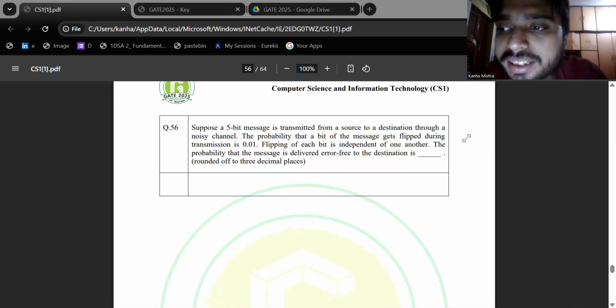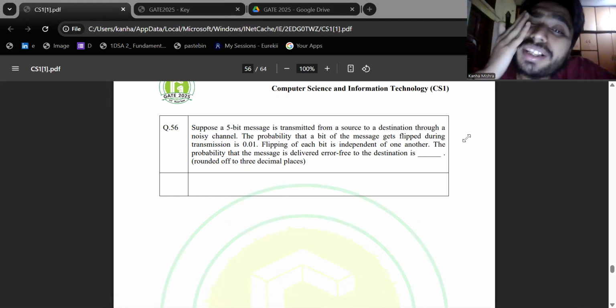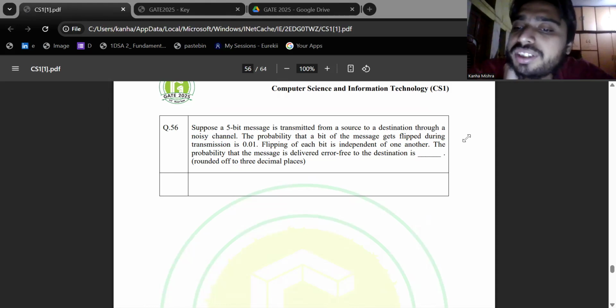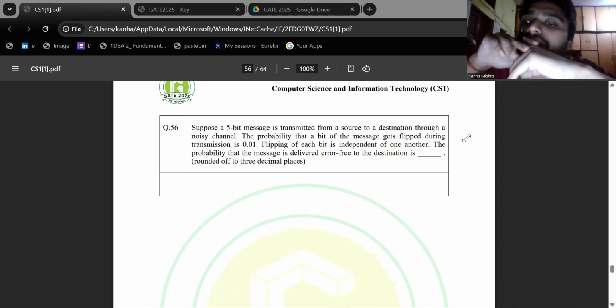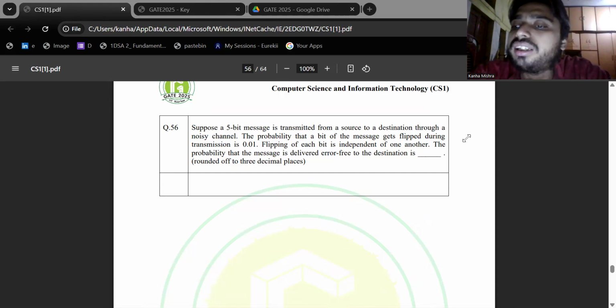So let's understand a bit of probability basics and then try to solve this. What is probability? Probability of an event A lies between 0 and 1. If P of A is 1, it means it always happens. If probability of A is 0, that means it never happens. Independent events: two events are independent if and only if the probability of A intersection B is equal to P of A times P of B. In our case, flipping of each bit is independent. That means the result of one bit being flipped does not affect the other.